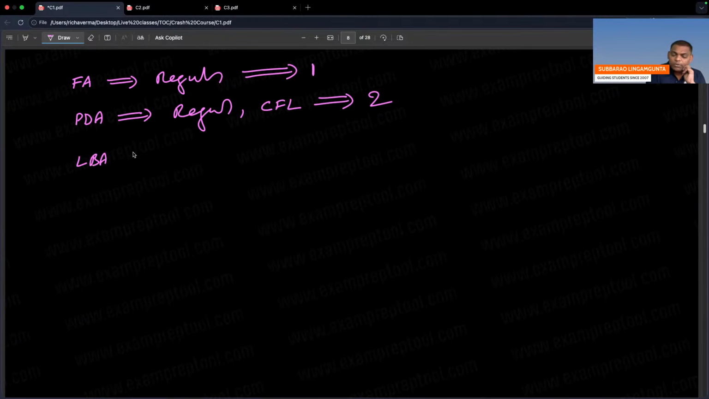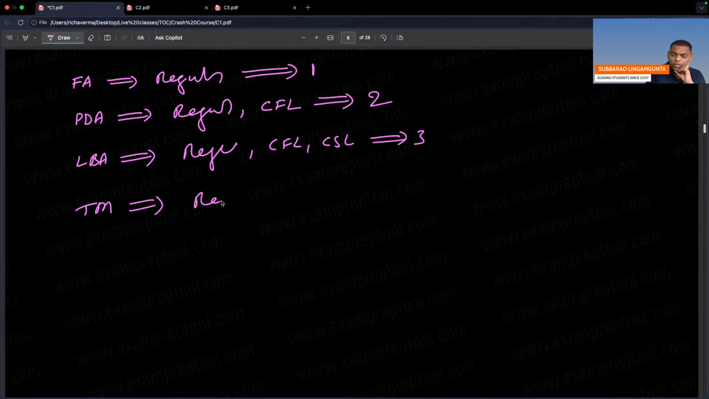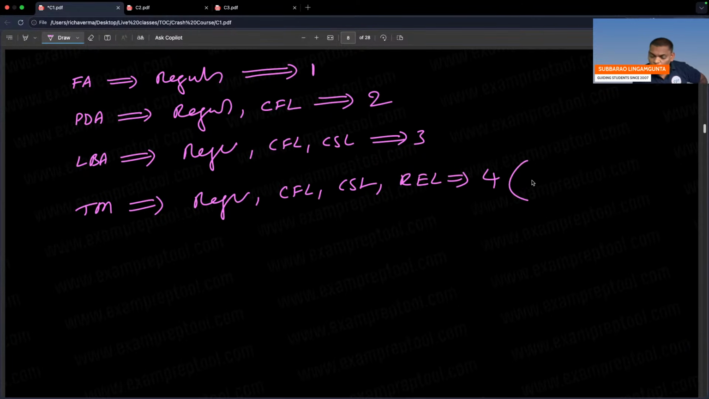LBA can accept 3 languages: regular also, CFL also, CSL also. Three languages it can accept. Next one, Turing machine can accept 4 languages: regular, CFL, CSL, recursively enumerable languages. So 4 languages. Some people are asking, what are those 4? I written also, these are 4.